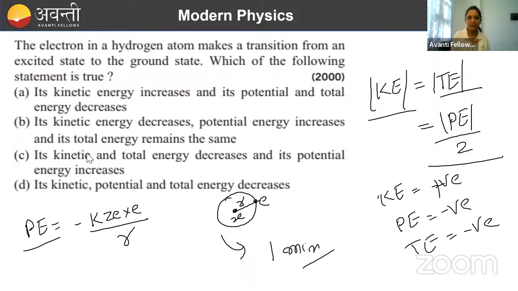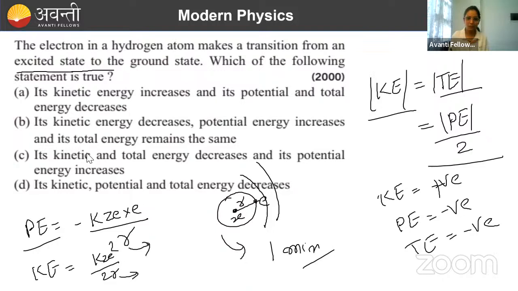So if the electron in a hydrogen atom makes a transition from an excited state, what does that mean? Its distance from the nucleus will be more. So R is more. And if I write the kinetic energy here, its value will be K Z E square by 2R. So if R is more in the excited state, kinetic energy will be what? Less. And if it is coming to the ground state, then definitely R is decreasing, and if R is decreasing, kinetic energy is becoming more. So kinetic energy increases. Now what about the potential and total energy?